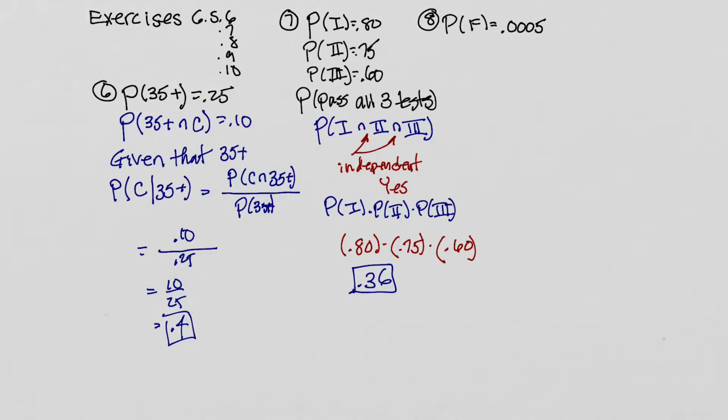In problem number 8, we're told that in a stereo system, there are 50 transistors. So N is equal to 50, and the probability of failing in the first 100,000 hours is 0.0005, which means tenths, hundredths, thousandths, 10,000ths. We would expect about 5 transistors out of every 10,000 to fail.